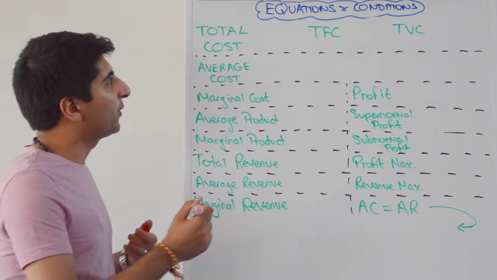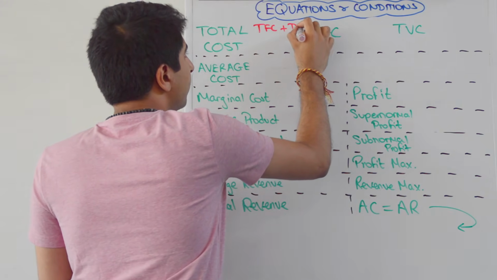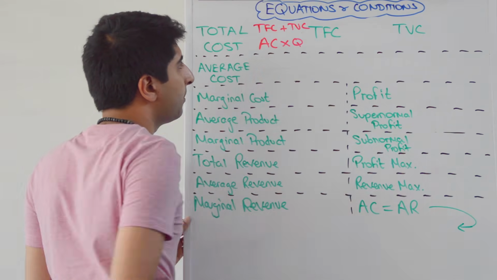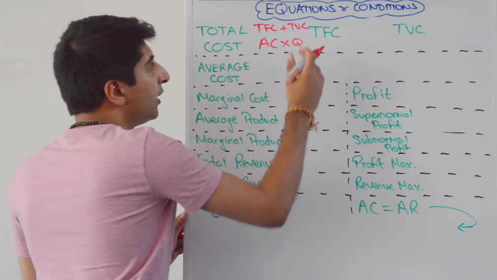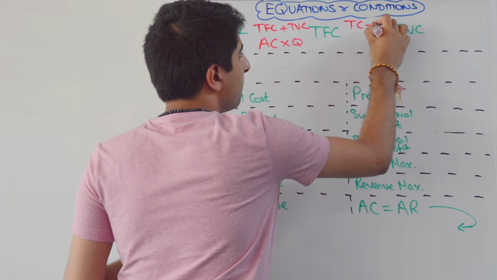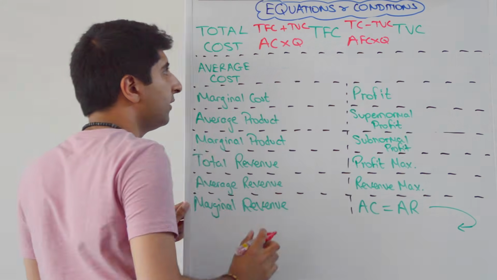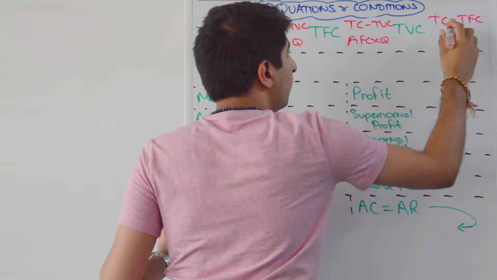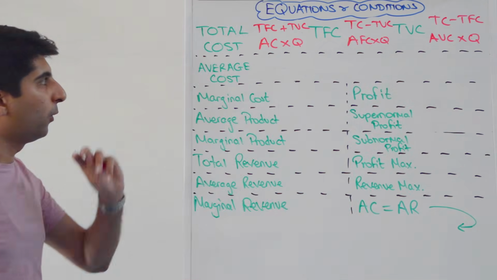There are two ways to work out total cost. So total cost is equal to total fixed cost plus total variable cost, but you've also got average cost multiplied by quantity, or average total cost multiplied by quantity there, absolutely fine. Total fixed cost, you can apply the same basic idea. So total fixed cost is total cost minus total variable cost, but it's also average fixed cost multiplied by quantity. The same idea for total variable cost. It's total cost minus total fixed cost, but it's also average variable cost multiplied by quantity. Good to know all of that.